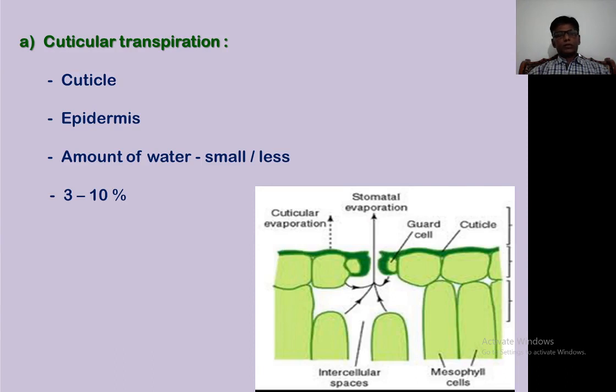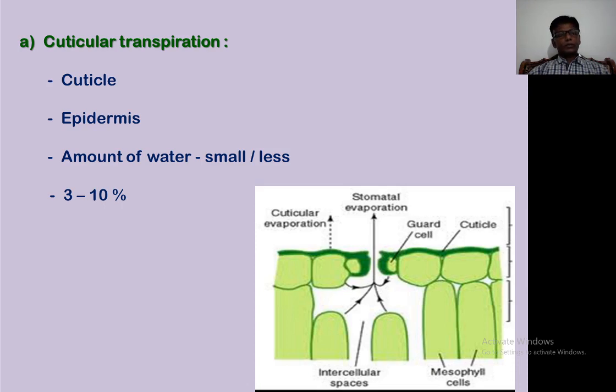The transpiration which takes place through the cuticle is called cuticular transpiration, or in other words, when the loss of water takes place through the cuticle in the plants is called cuticular transpiration. We know that cuticle is present on the epidermis or outside to the epidermis. The amount of water lost through the cuticle is small or less. It is about 3 to 10% only out of the total transpiration.